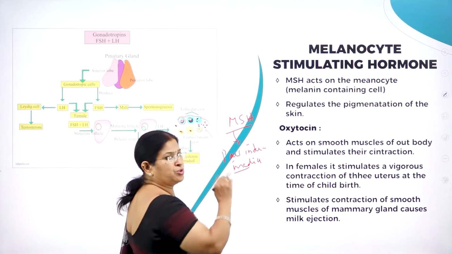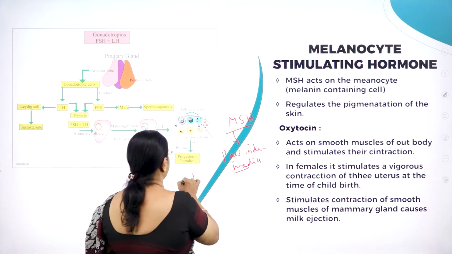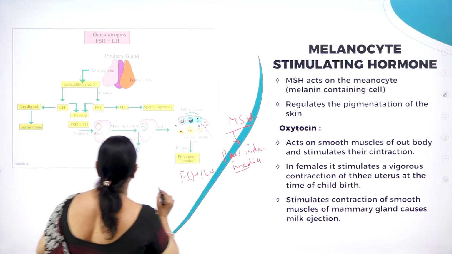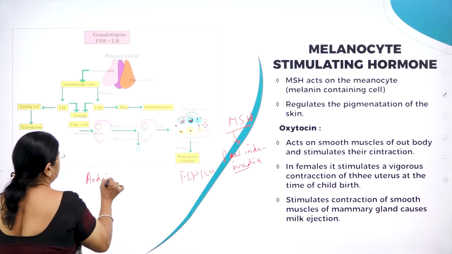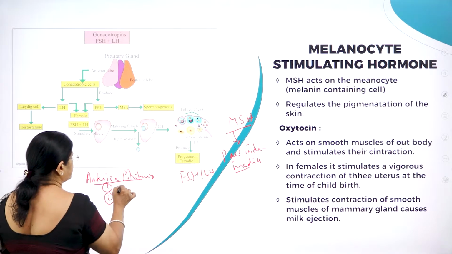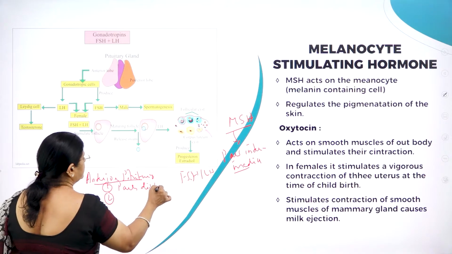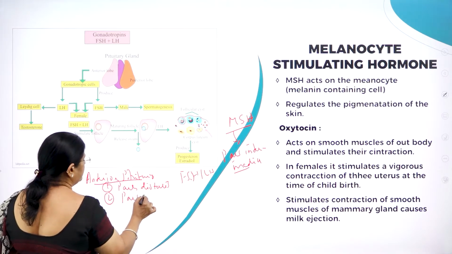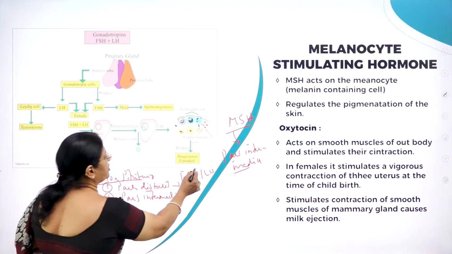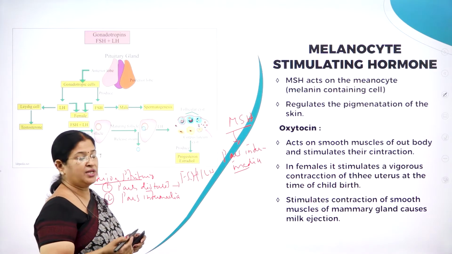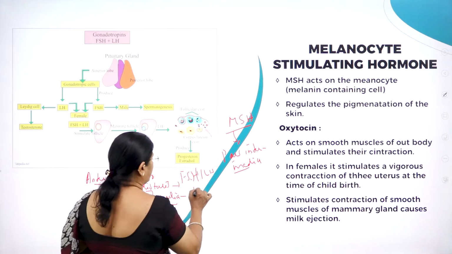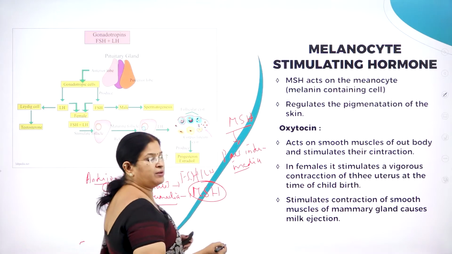So this diagram has nothing to do with this hormone, but just to explain how FSH and LH have a great role to play. The anterior pituitary has two portions, that is pars distalis and pars intermedia. Pars distalis produces, as we have already studied, FSH, LH, GH, ACTH, etc. But pars intermedia produces only one hormone called MSH, melanocyte stimulating hormone.